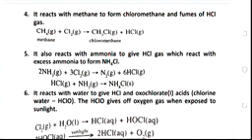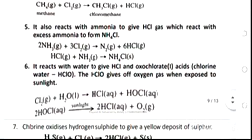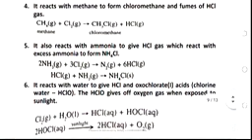So according to the equation that you can see there, chlorine reacts with water to give hydrochloric acid, that's an aqueous solution of HCl, and oxochlorate 1 acid, that's HClO or HOCl, whichever way you call it. That is what is called chlorine water.